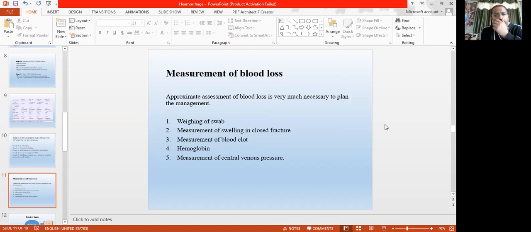A 1 gram difference is counted as 1 ml of blood in normal surgeries.